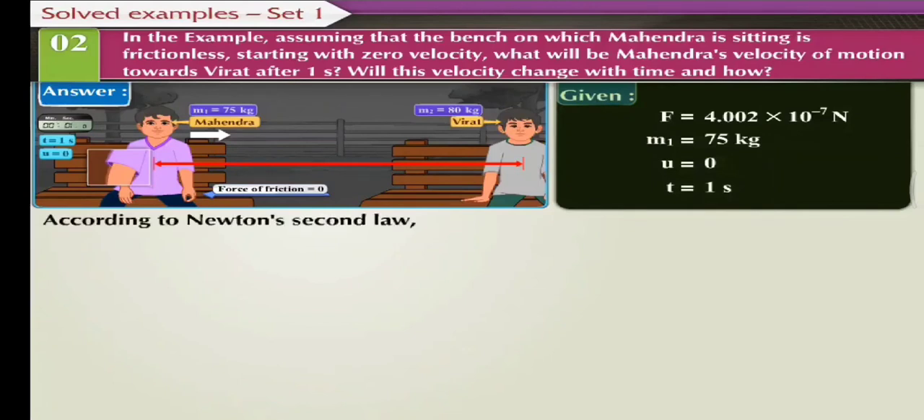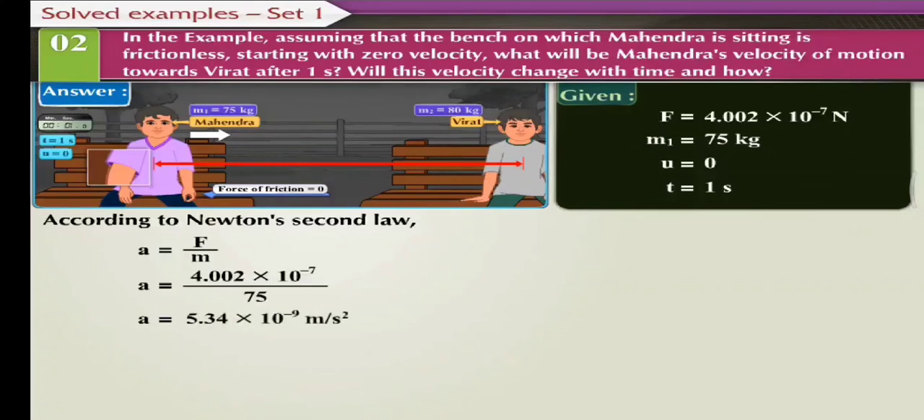According to Newton's second law, the acceleration produced by the force on Mahendra, that is a, is equal to F upon m. Therefore, a is equal to 4.002 into 10 raised to minus 7 divided by 75. Therefore, a is equal to 5.34 into 10 raised to minus 9 meter per second square.